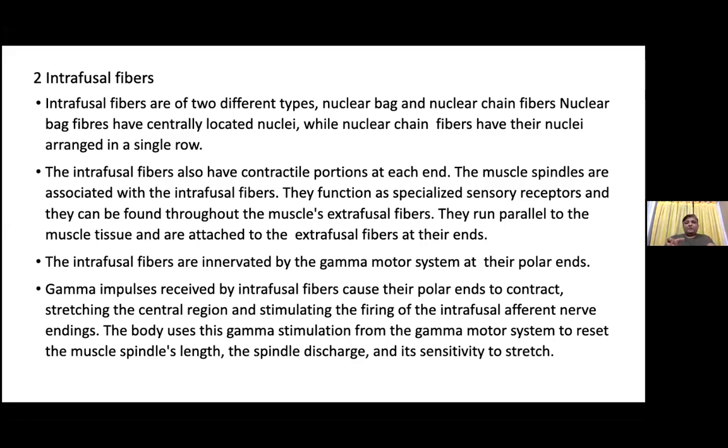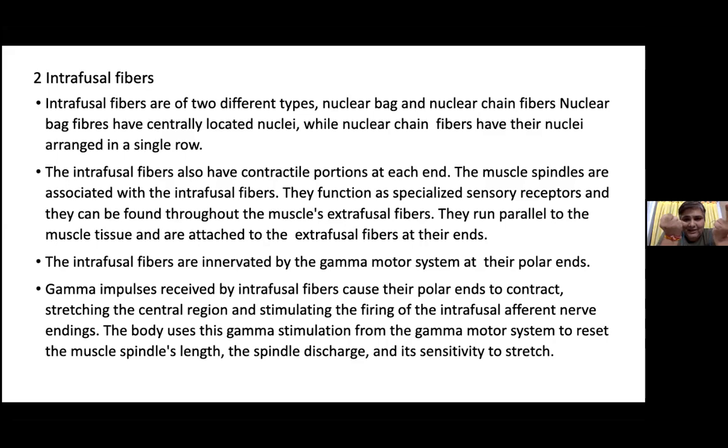So basically what happens over here is it is the gamma motor impulses which are responsible for maintaining the normal tone of the muscles. But when the contraction of the muscle is being overcome with the gamma motor impulses, it remains in a contracted position for a longer period of time.